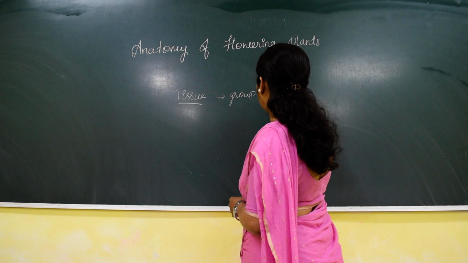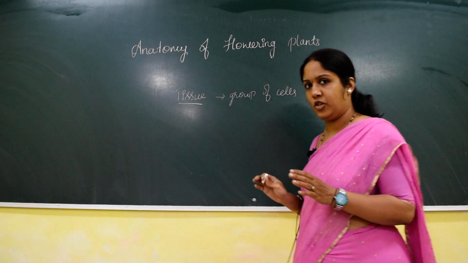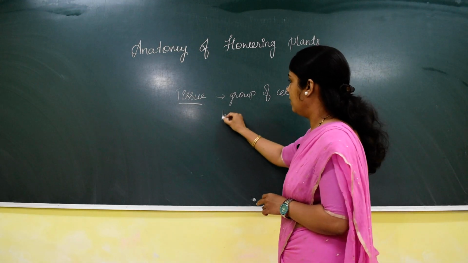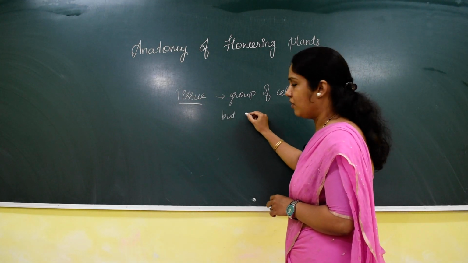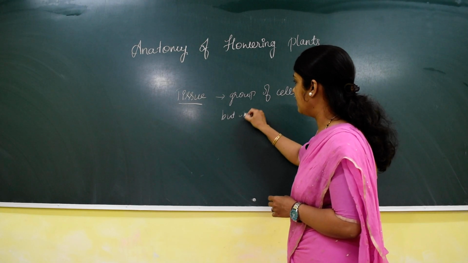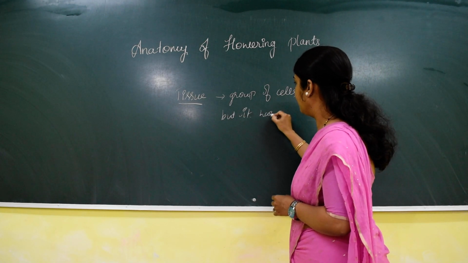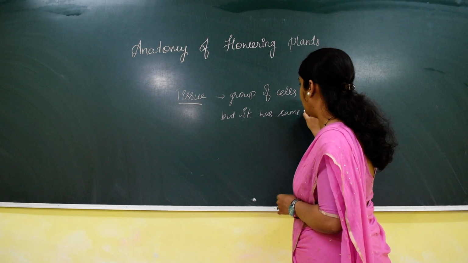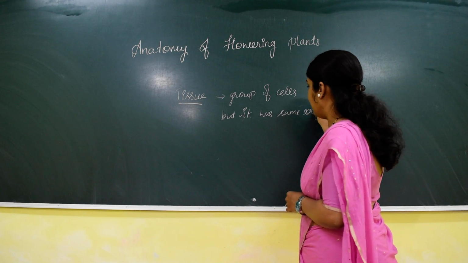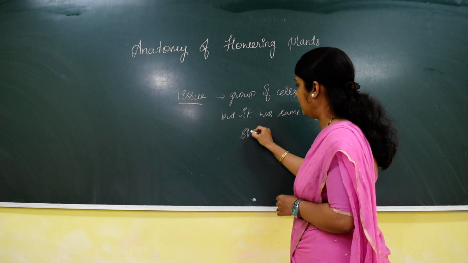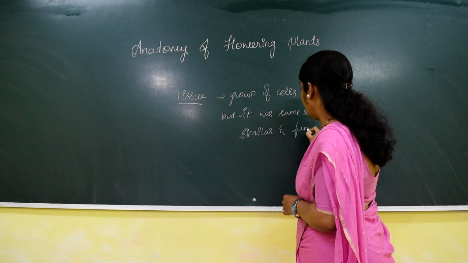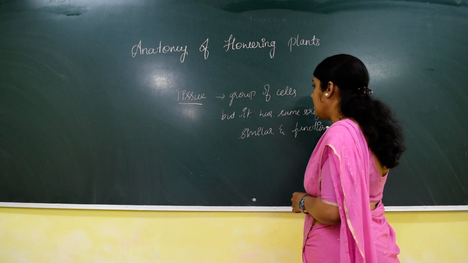If there is just a group of cells, we will not call it a tissue. Tissue is a group of cells that has arisen from the same origin. All the cells arise from the same origin, the cells are similar in their structure, and functionally they are involved in the same function.